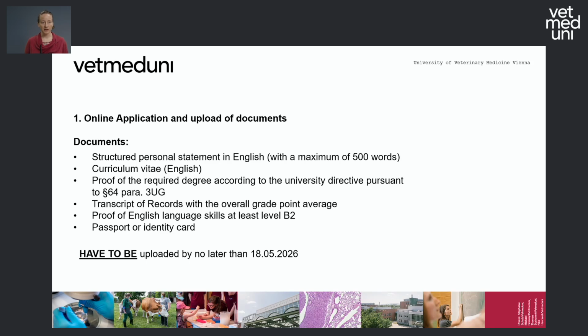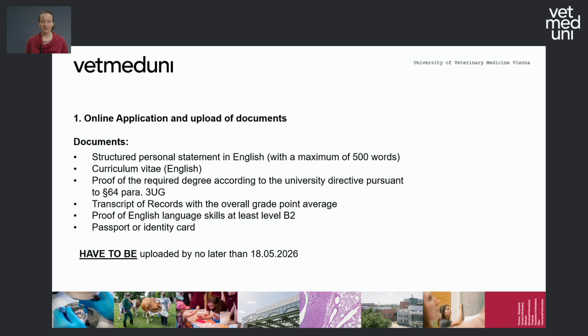For the Human-Animal Interaction Master's, you need several documents. First of all, you need a structured personal statement in English with a maximum of 500 words. You need your curriculum vitae in English, please. You also need proof of a required degree, and a transcript of records, and this is important, with the overall grade point average. Furthermore, you need to upload your passport or identity card and proof of English language skills at least at level B2.